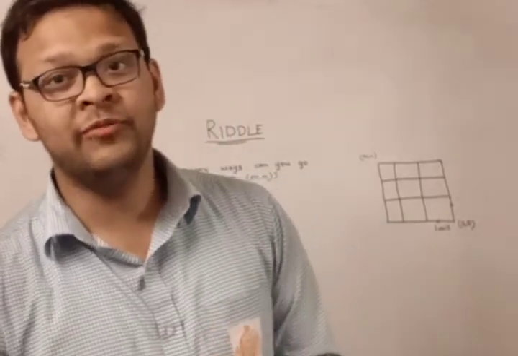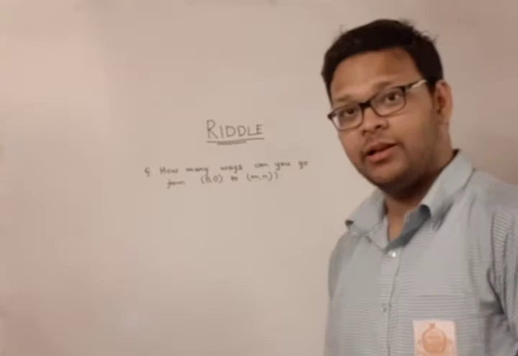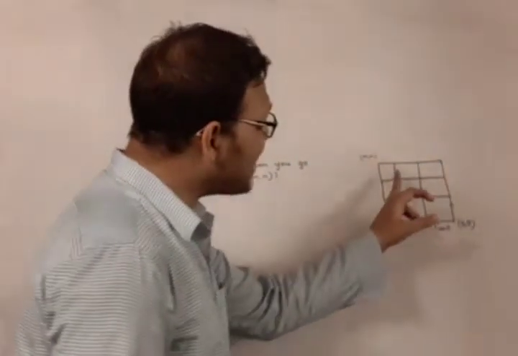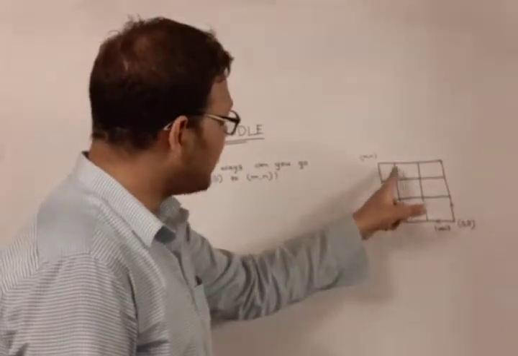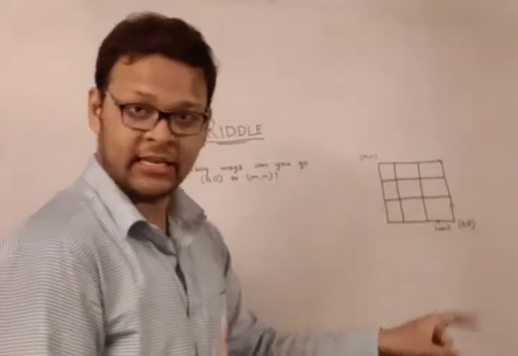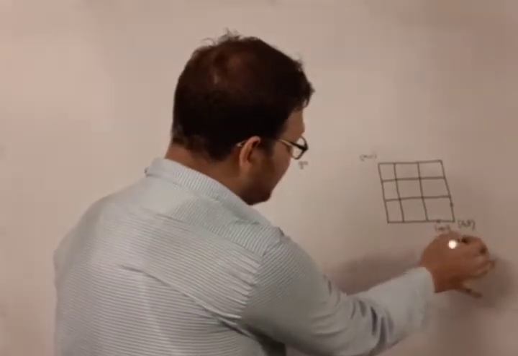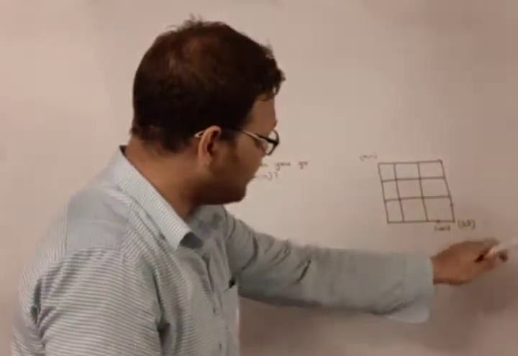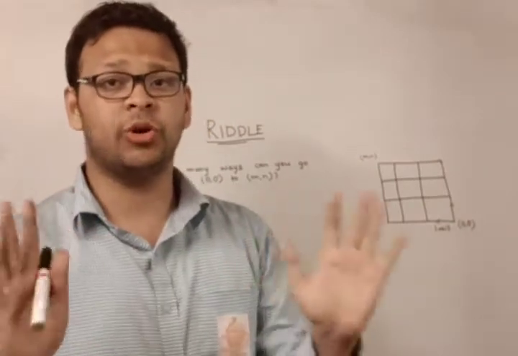Now today, before starting the lesson, I wanted to tell you about a riddle. So what is the riddle? The riddle says that you have 9 grids like this. There are 9 grids, 1, 2, 3, 4, 5, 6, 7, 8, 9. So name the endmost corner of the grid 0, 0. So this is the endmost corner of the grid, that is 0, 0. Just imagine it like the Cartesian coordinate system.